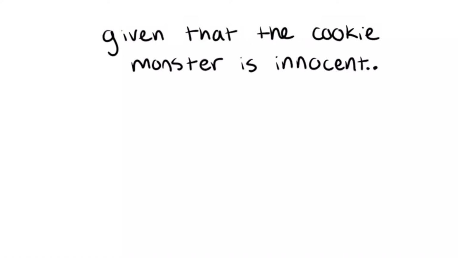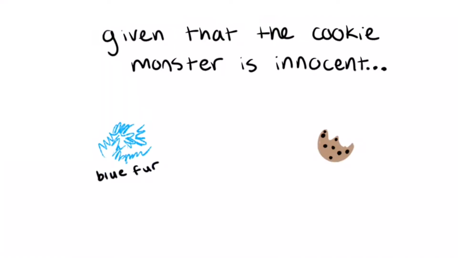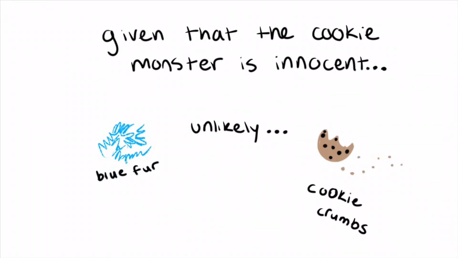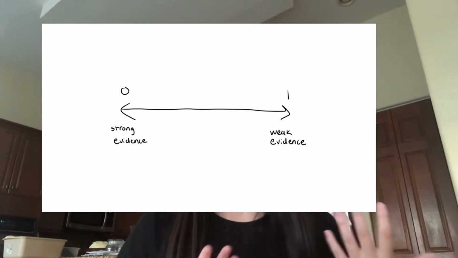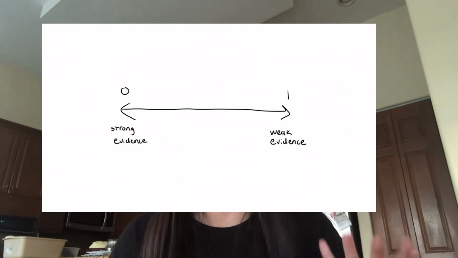In other words, how weird is it to find blue fur in my kitchen or see cookie crumbs on my windowsill? And we call this probability the p-value. Is my evidence so far removed from reality that it makes the world that we have modeled look ridiculous? Now, since the p-value is a probability, it's in between 0 and 1. A small p-value would mean that the evidence we found is very, very weird.